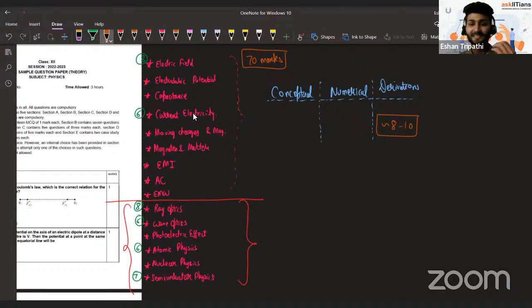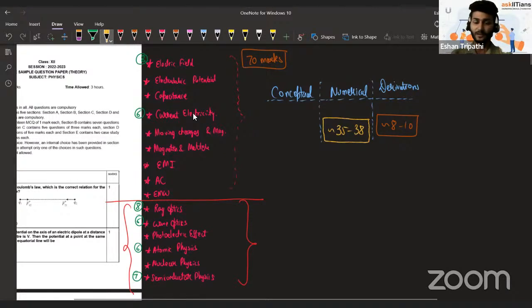And then guys, the highest weightage is actually of, can you guess, conceptual or numerical? Which one should have the highest weightage? No, it's not conceptual. It's numerical. Numerical has weightage of around 35 to 38 marks. Almost 50%. In fact, more than 50% of the paper is going to be numerical based. So this is what we need to focus on definitely this year. Numerical portions we should prepare for very, very thoroughly.